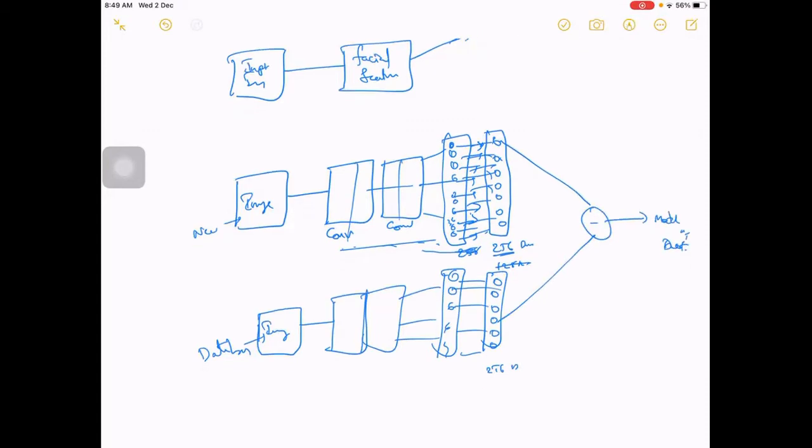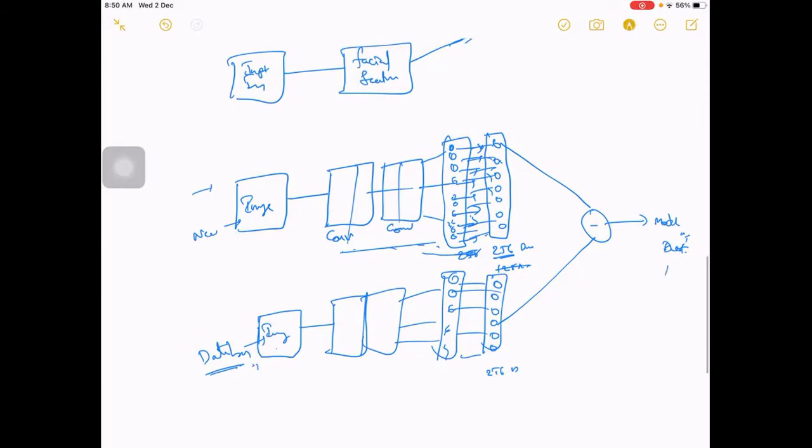For training, you can use one of the company's ID images here and run it. If it is matching, the output is one, it can be a softmax here, and if it is not matching, zero. Then you can give some random new image and train the model saying the output should be zero. Like that we can train this model and update these weights, and now it is able to extract features very well.